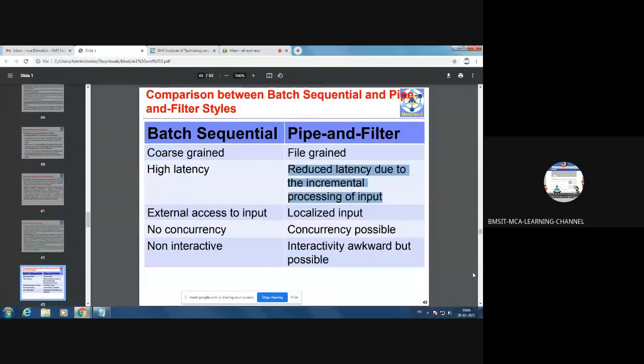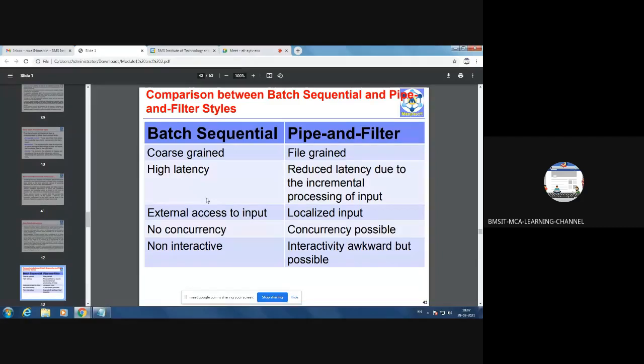See, high latency means the waiting period is more. Low latency means the waiting period is less. Sorry, sir. Then pipe and filter. Yes, pipe and filter will execute fast. Say the job one has to execute. You have instruction number 1, which takes care of the first job, instruction number 2 takes care of job 2, and instruction number 3 takes care of job 3.